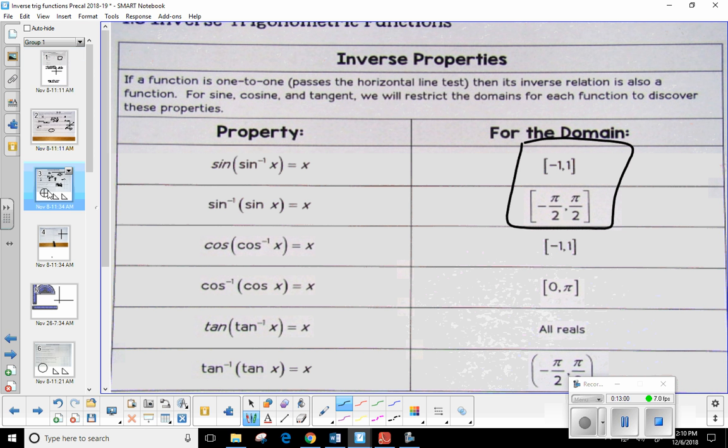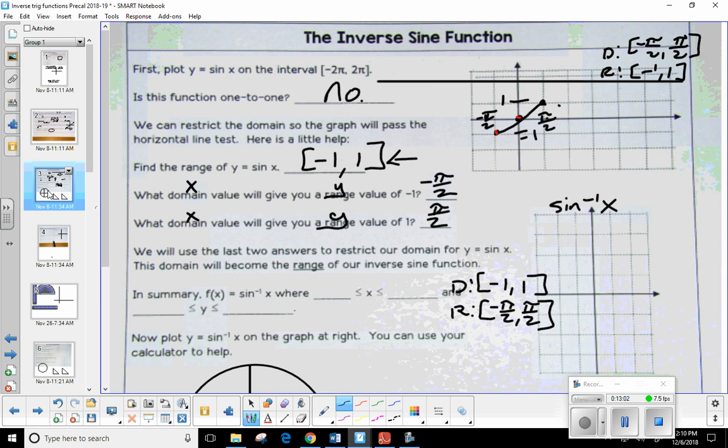Now, this might still be a little confusing, and that's okay. Once we get to an example, I think that's going to make it a little more clear. Let's go ahead and graph it, and then we'll finish filling in these blanks here. You notice how I have -π/2 and π/2 horizontal? Those are the x's. Now they're becoming the what? The y's. So now it's π/2 here, -π/2 here. In the original, 1 and -1 were vertical because they were y's. So now this would be -1, and this would be +1.